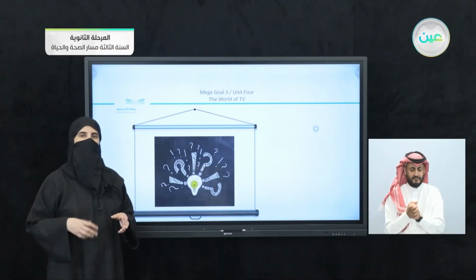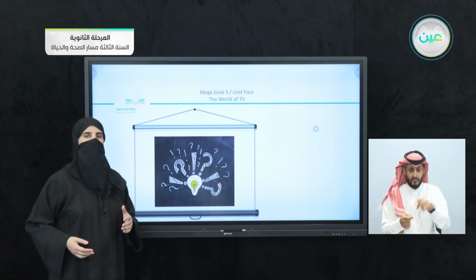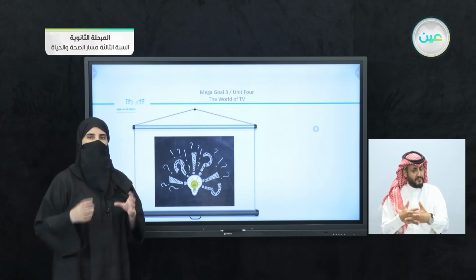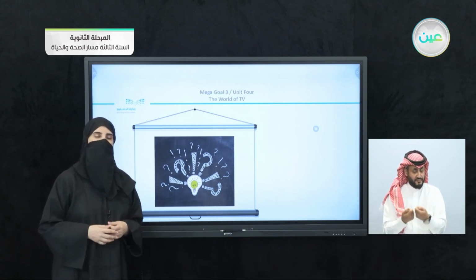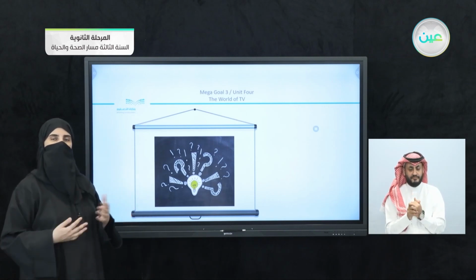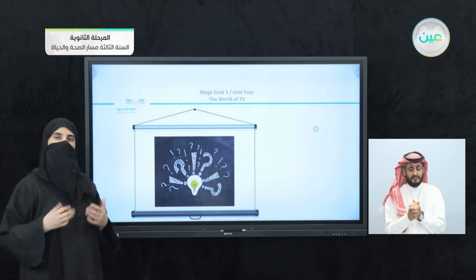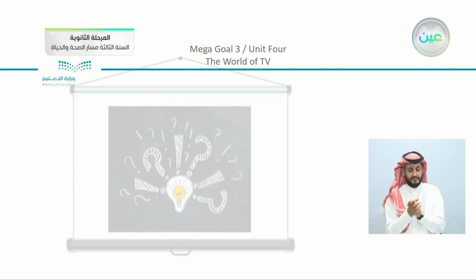Now, before we end our project, we can just make sure that we are working as a team, and you can just divide the different parts that we have here, and you are going to present together as a team in your next lesson, inshallah. So we are going to just revise very quickly what are the parts that we studied in our unit here, Unit 4. Now, what did we study?